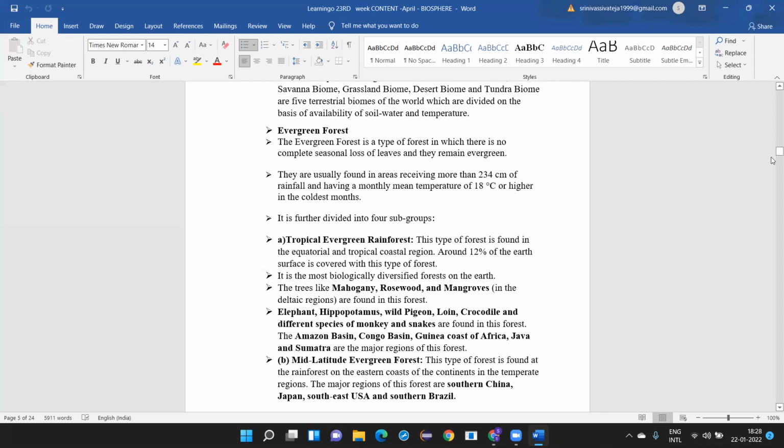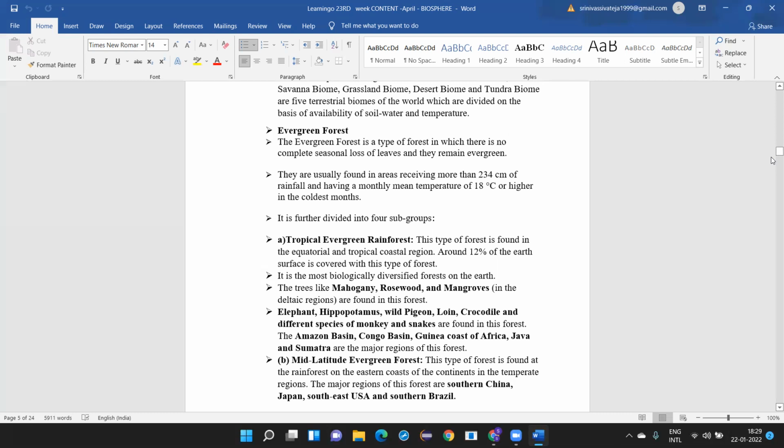I think it is a place for all types of poisonous things. In the Amazon basin and in the Congo basin, usually the people do not walk because the grass will be covering the entire surface of the earth, and people are frightened to walk on the surface because either they have insects, or poisonous snakes, or crocodiles. All types of animals will be there. So usually the people do not walk over there.